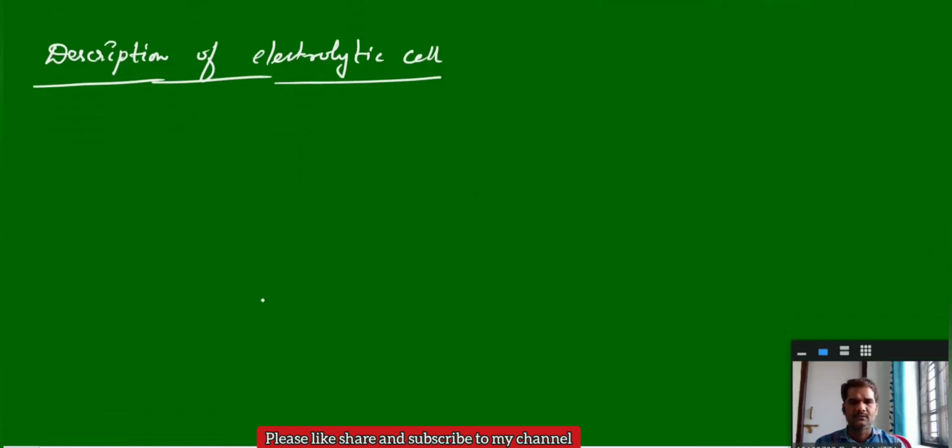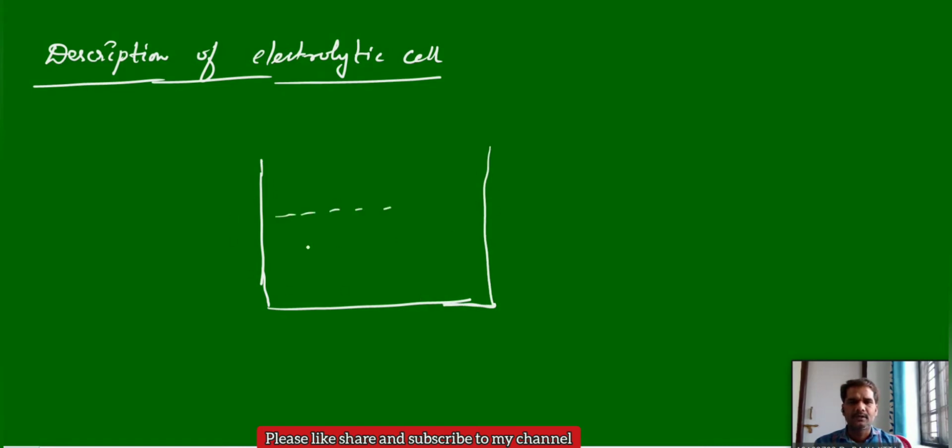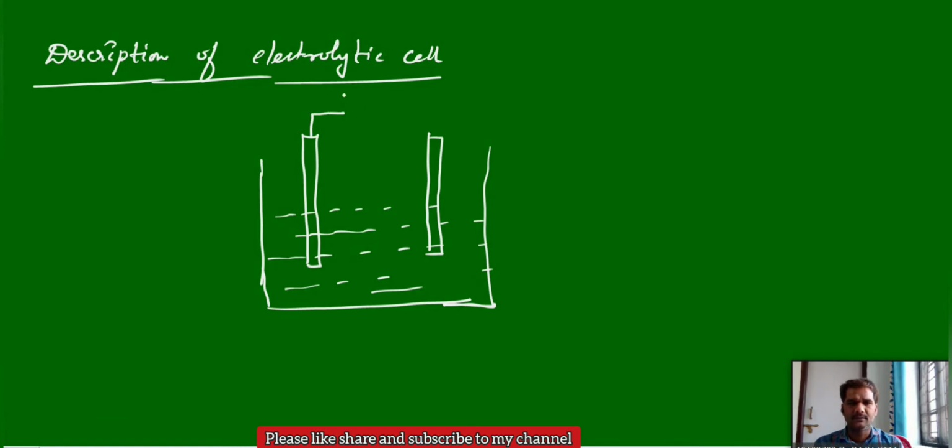The cell is immersed with two electrodes in one solution, the electrolyte, and these electrodes are connected externally to the battery. This is the diagram of the electrolytic cell.